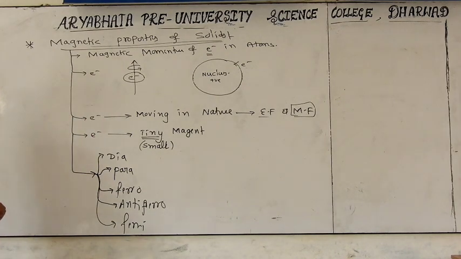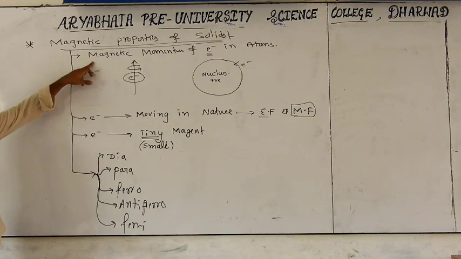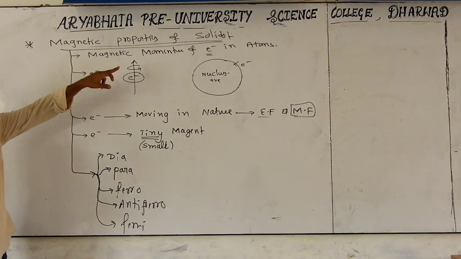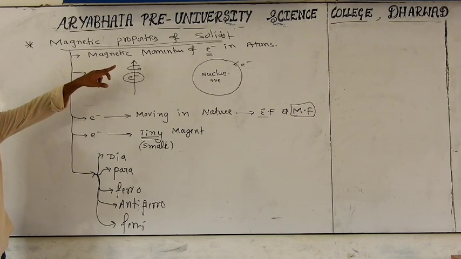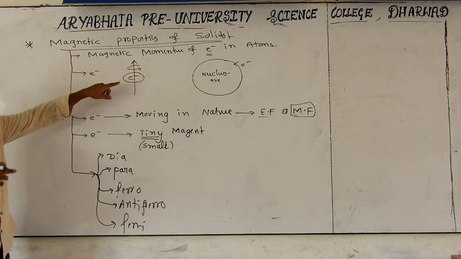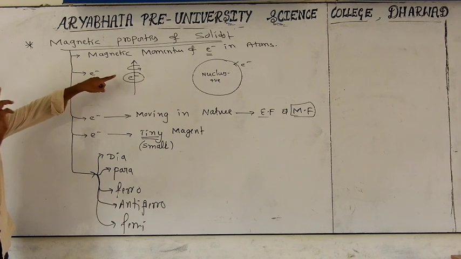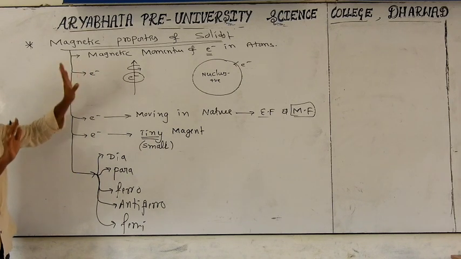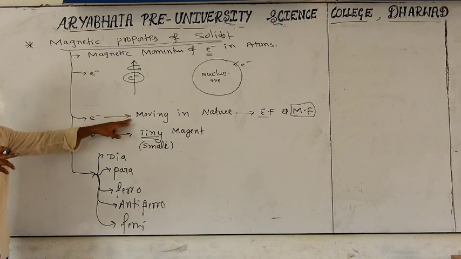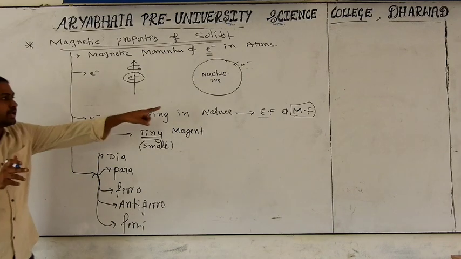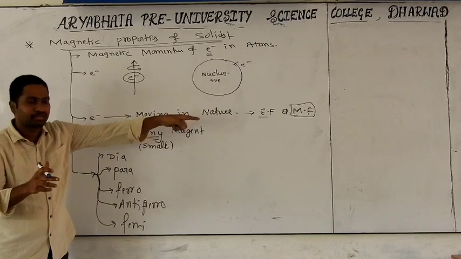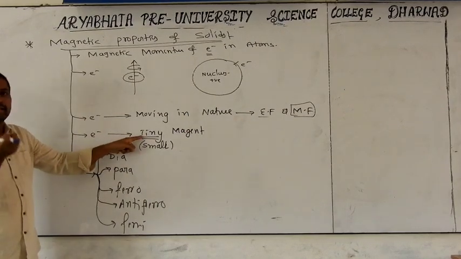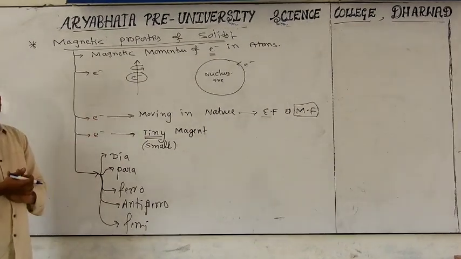So what is the main concept? The magnetic properties of solids depend upon the magnetic moment of the electron. An electron has a magnetic moment because of two types of motion: it revolves around itself and also revolves around the nucleus. Electron is continuously moving in nature. Any moving charged particle will create both an electrical field and a magnetic field. So each electron we consider as the smallest magnet, a tiny magnet.